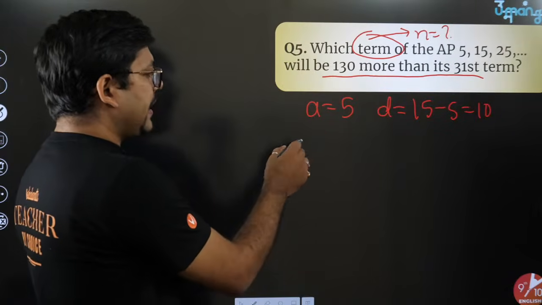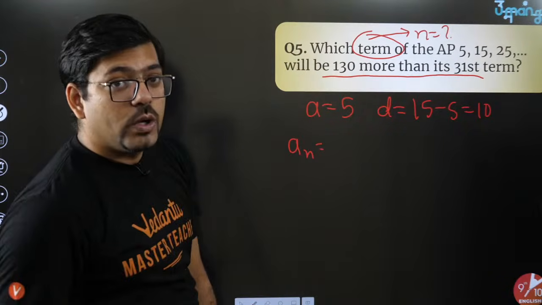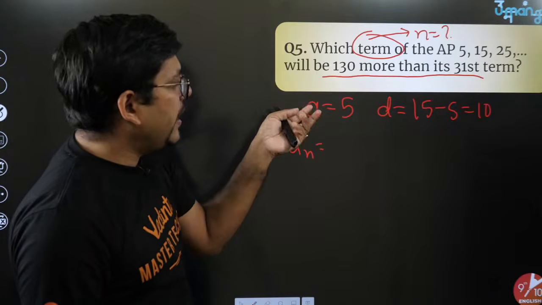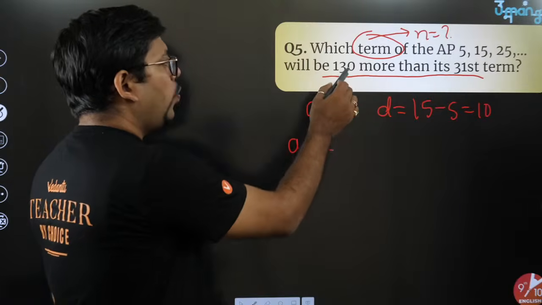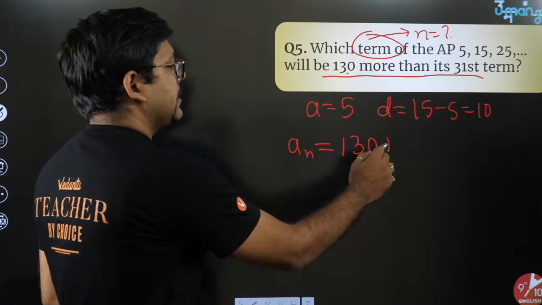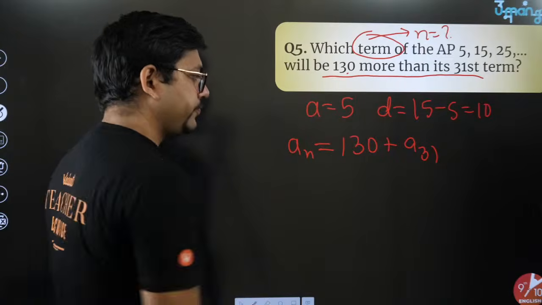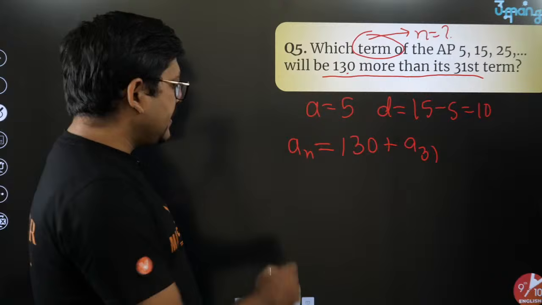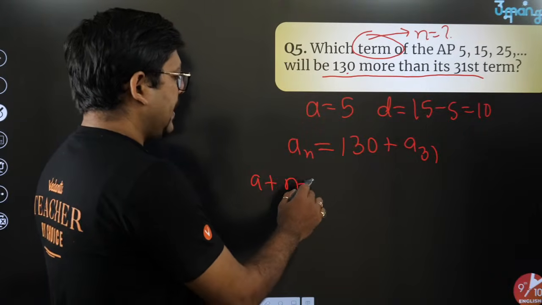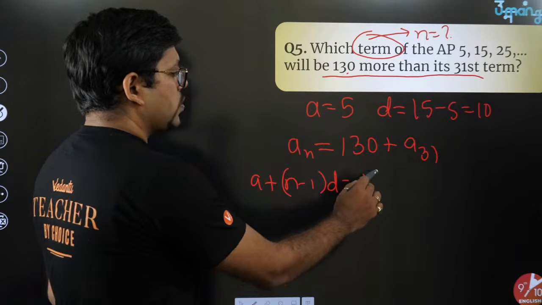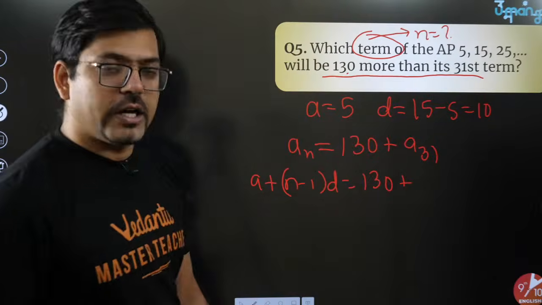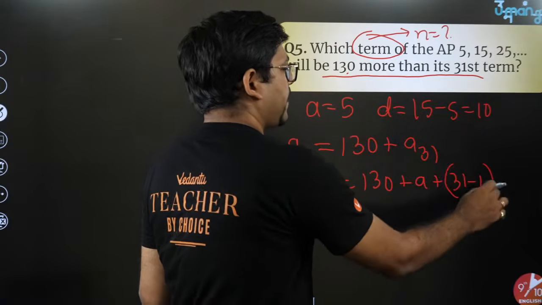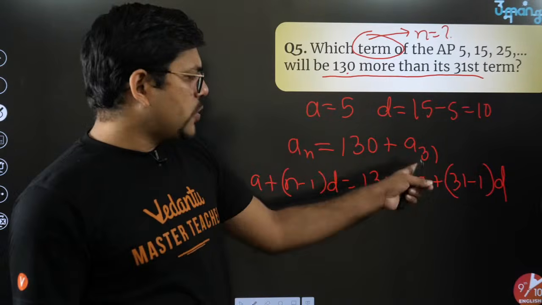So which term means an? An will be equal to, because we don't know n, we have to find n. So which term is the question asking? An equals 130 plus the 31st term, A31. So you have to solve this. Just write the formula. An stands for A plus n minus 1 into D, equals 130 plus A31. A31 also stands for A plus 31 minus 1 into D. Why? Because in place of n you have 31.